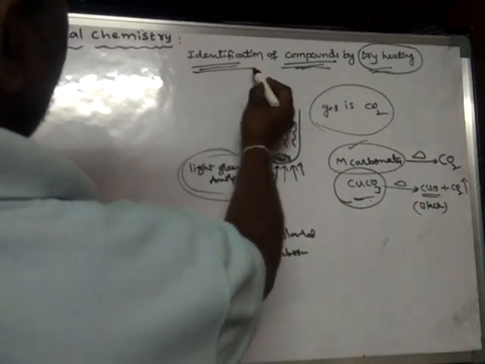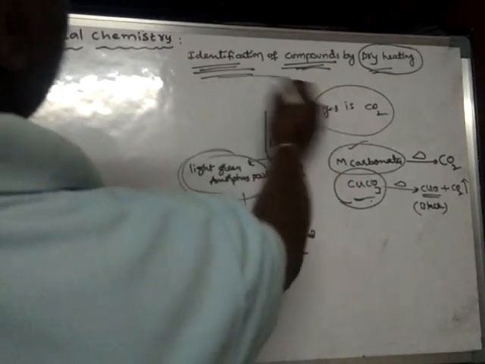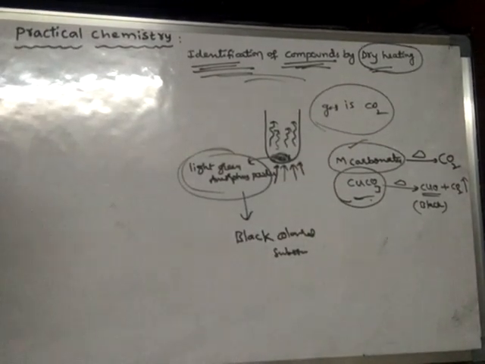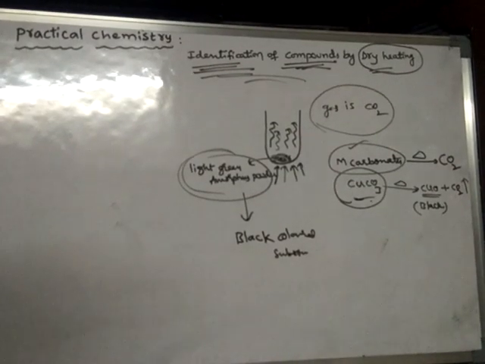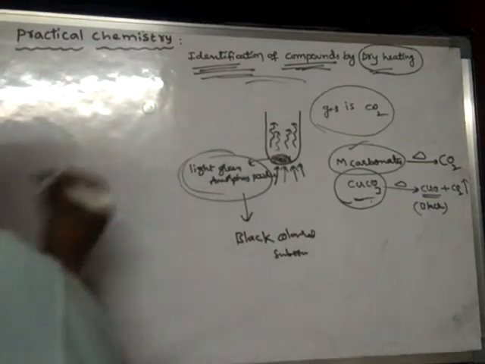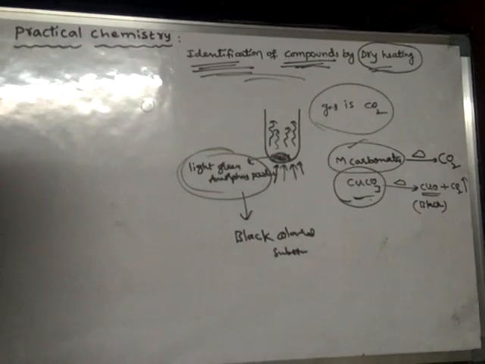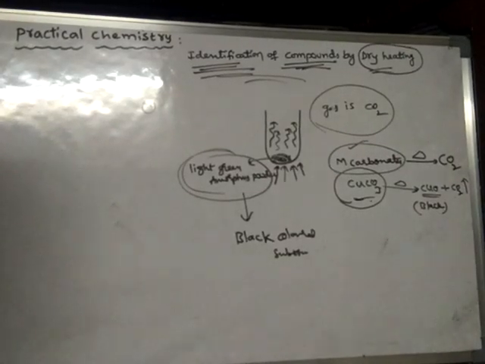So by this test, upon dry heating the compound, we could finally find that compound as copper carbonate. That means in this way identification of compounds can be done, by dry heating. So this is one compound. Which compound is it? Copper carbonate, copper(II) carbonate.